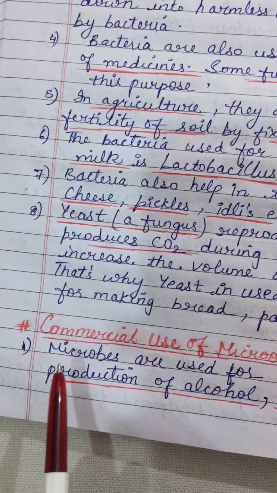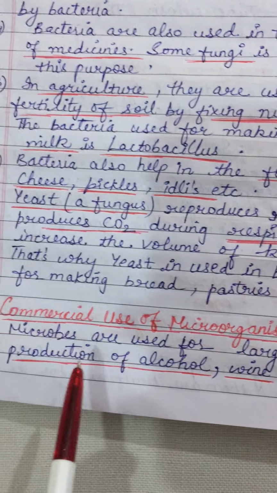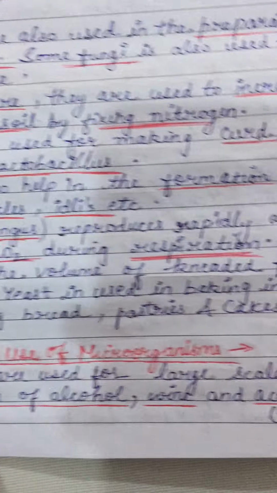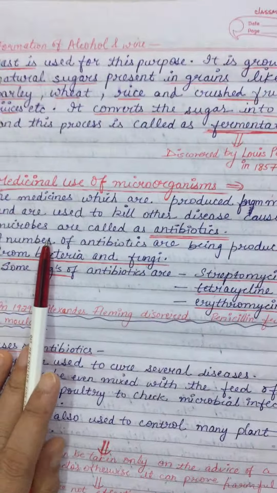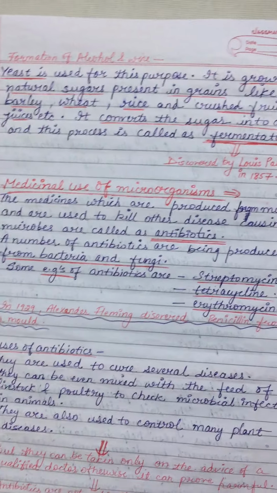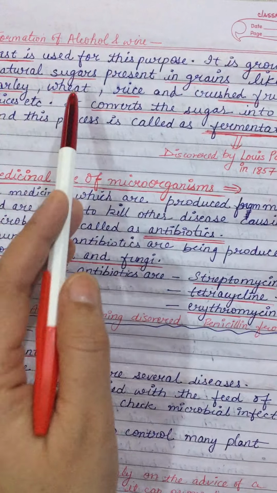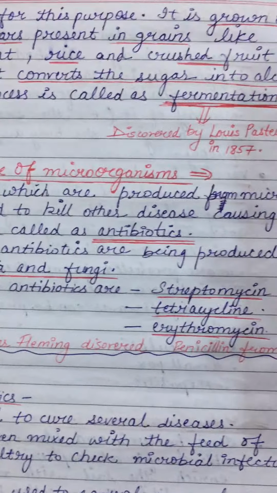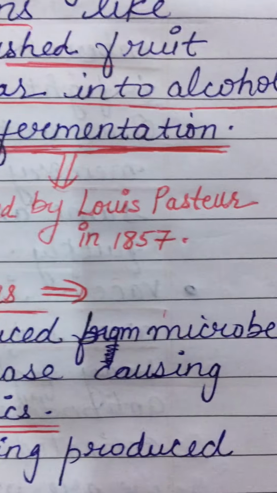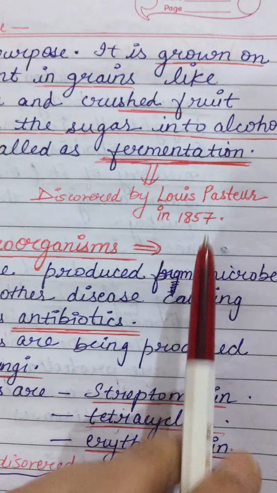Now let's talk about commercial uses of microbes. Commercially, microbes are used for large-scale production of alcohol, wine, acetic acid, vinegar. And how are alcohol and wine prepared? Actually, yeast is used for this purpose. It is grown on natural sugars present in grains like barley, wheat, rice, and crushed fruit juices. It converts the sugar into alcohol, and the process is called fermentation. It was actually discovered by Louis Pasteur in 1857.